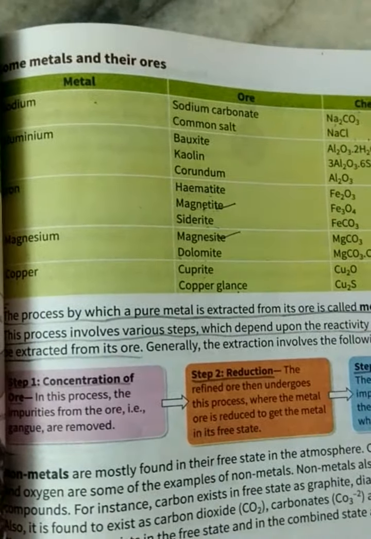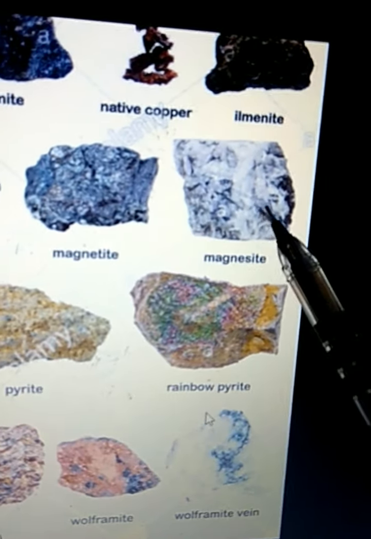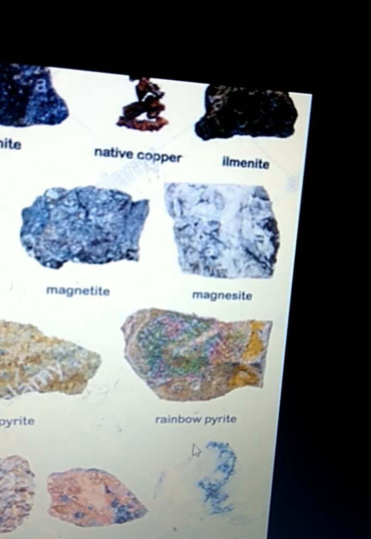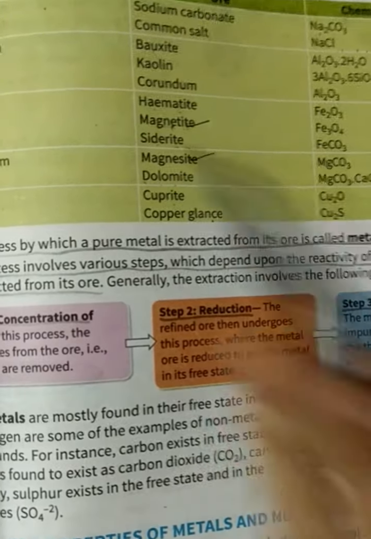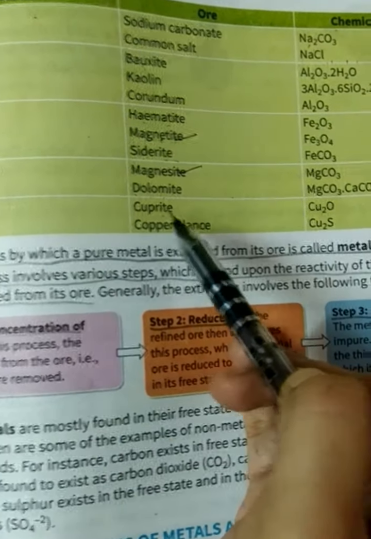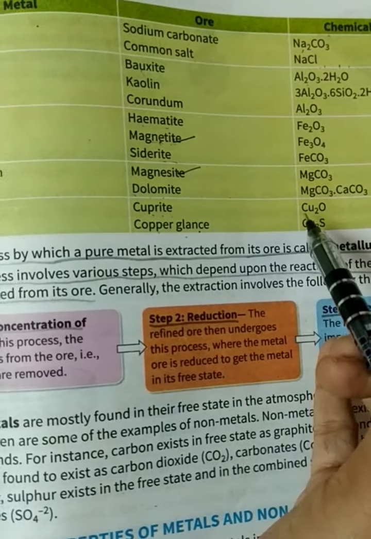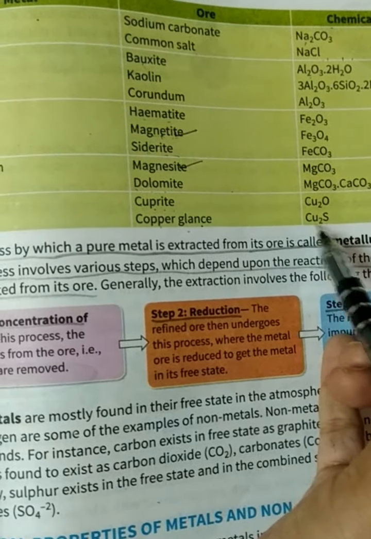See students, magnesite is here, from where magnesium can be extracted. And copper can be extracted from cuprite and copper glance. These are the chemical formulas: Cu2O and Cu2S.